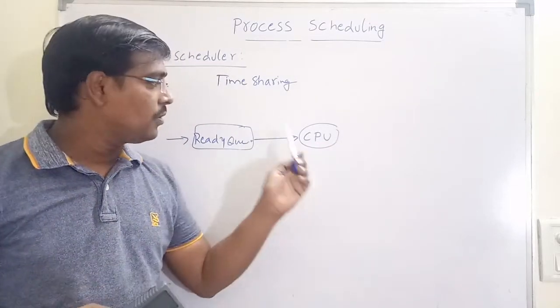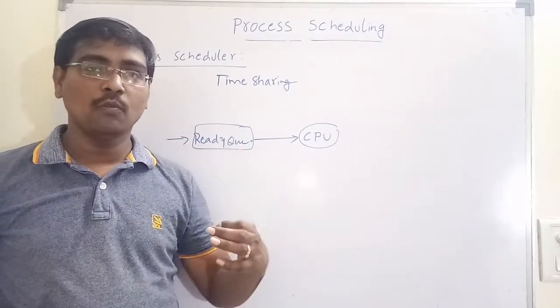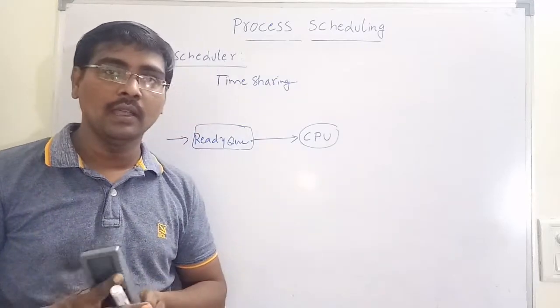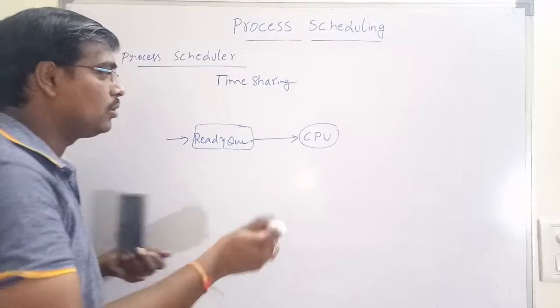Suppose a process wants to perform some other operation, or there is overload on the memory and that process is not executed at that particular time, what are we doing?